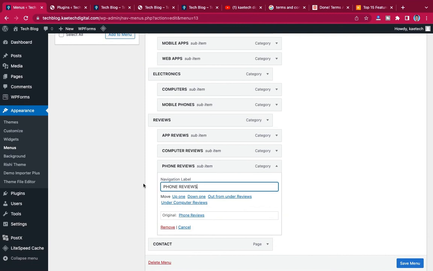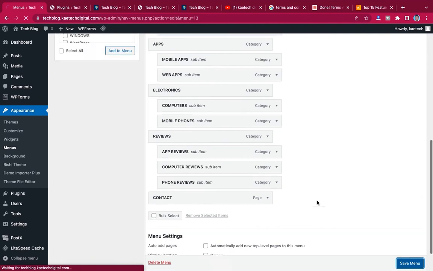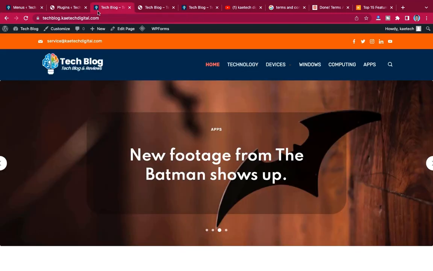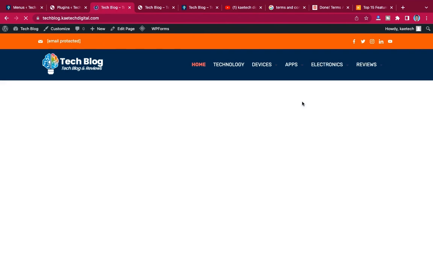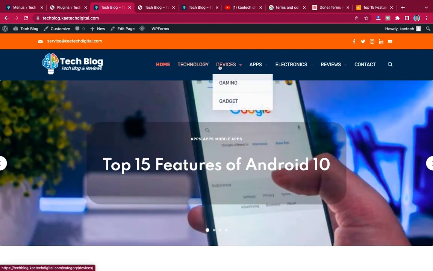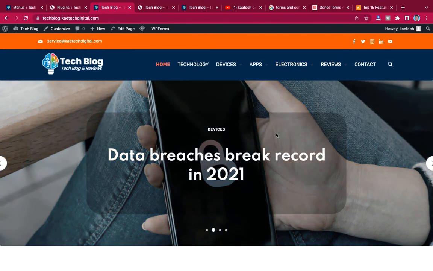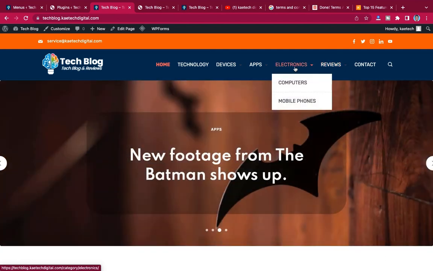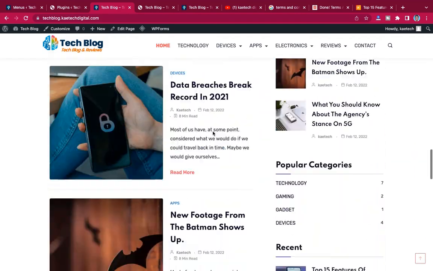Okay, so I think we are good to go. Let me just click on save and see how it looks on the front end. Now let's go over here and purge the cache and see how it looks. Yeah, so we have devices, apps, electronics, and reviews. As you can see, everything is perfectly done, and it's so nice. Look at how nice it is. Yeah, very nicely done. You can create this one, and then make money from this website. Okay, and that is it.